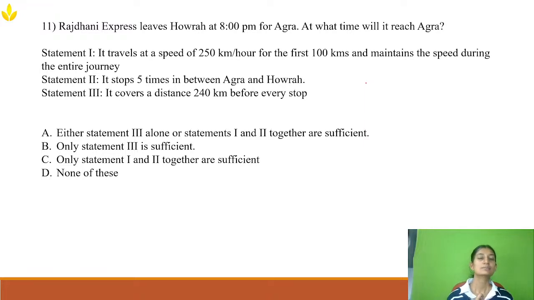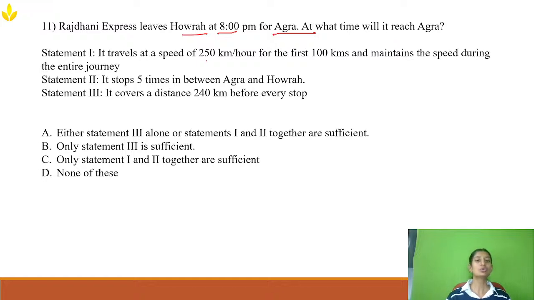No one gave me the answer. I hope you guys have taken the morning assessment, right? It's not a difficult question. Let's solve. Rajdhani Express is leaving Howrah at 8 p.m. to Agra. At what time will it reach Agra is the question.